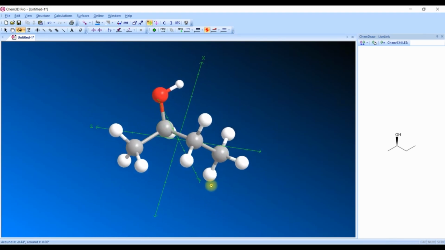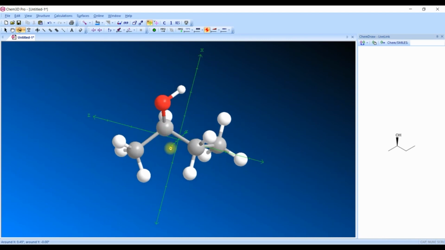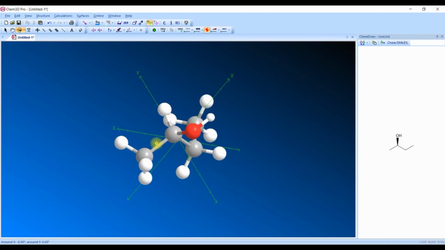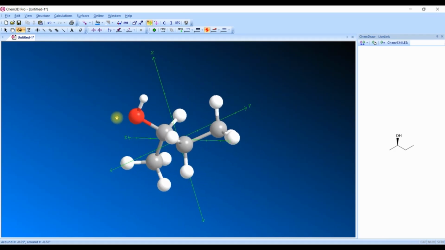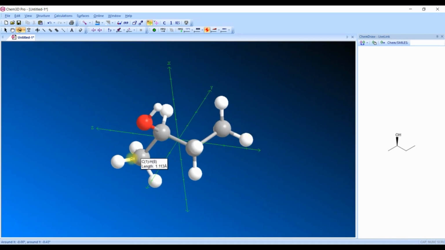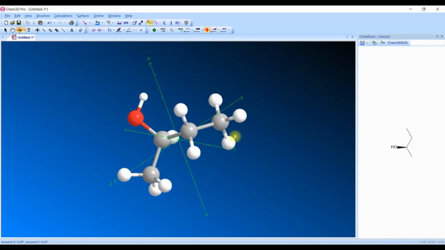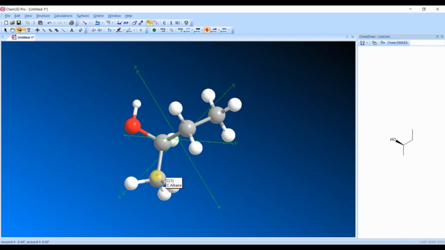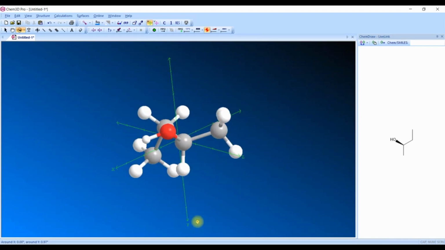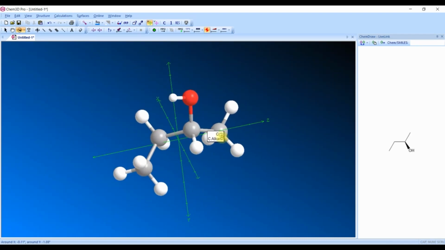The OH bond is always present between the x-axis and z-axis, along with the y-axis. If we rotate this molecule, the OH bond is always towards us, so it comes forward to the plane of the surface. The bird's eye view also shows that the wedge-bonded OH is always towards us.